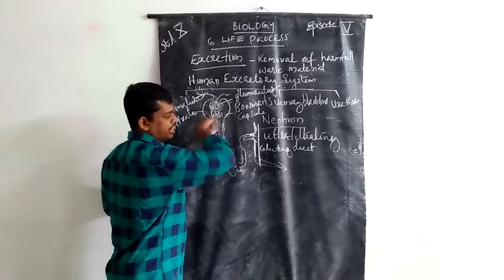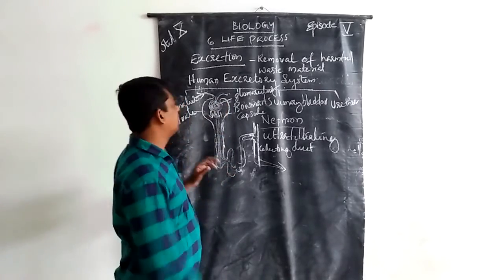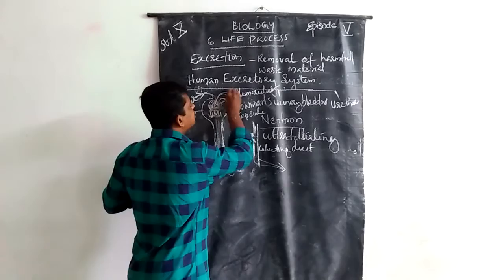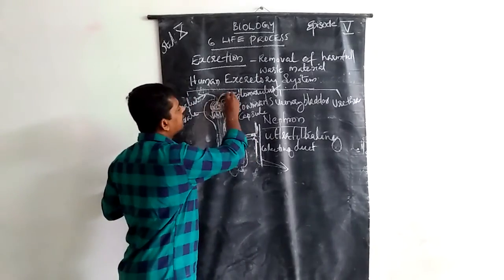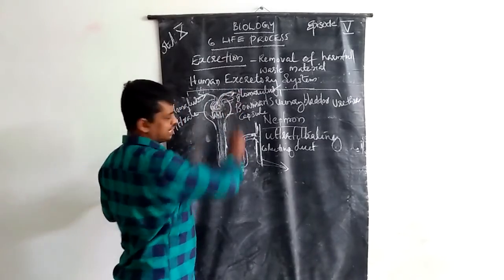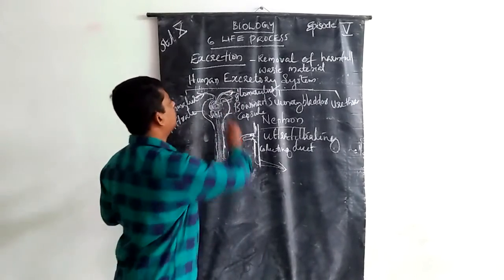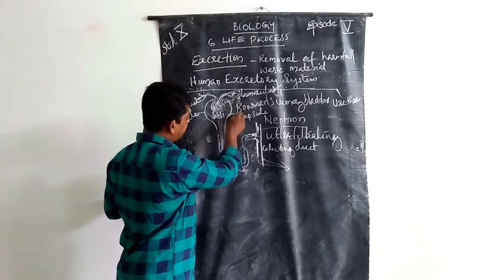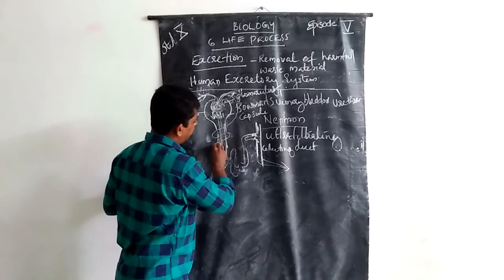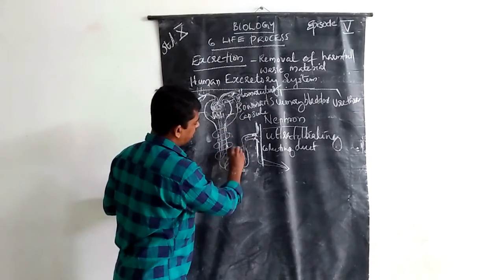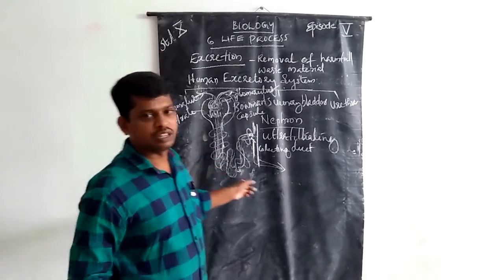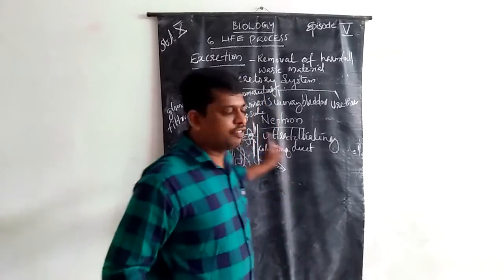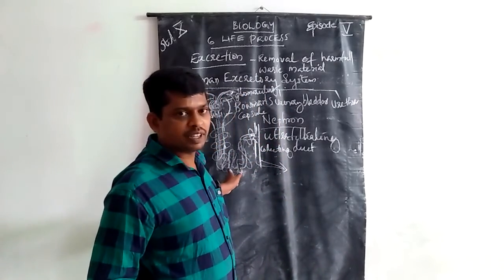Then the blood vessels rejoin, and one branch coils again around the nephron tubules.